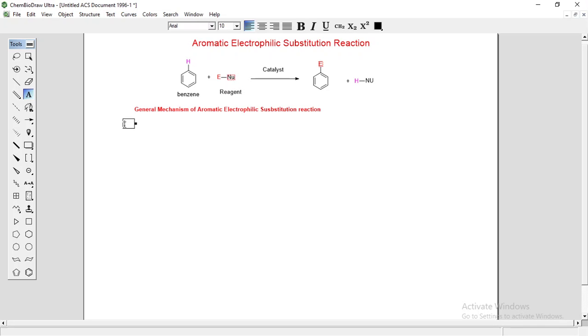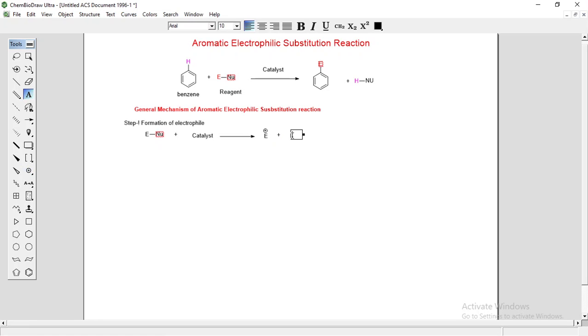So let's see the first step. First, formation of the electrophile E plus, with positive charge on this E. It is your electrophile.